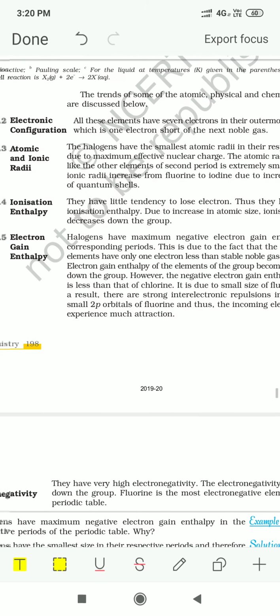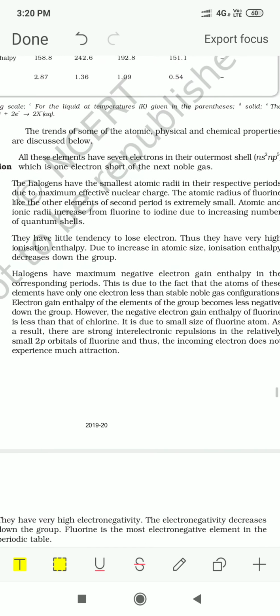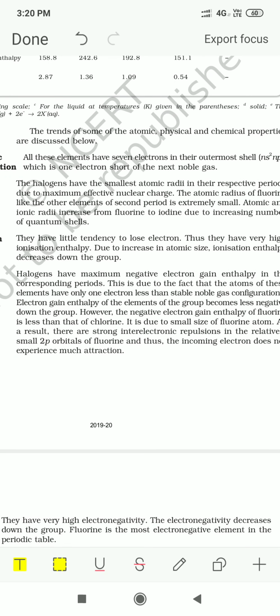Now what about electron gain enthalpy? Halogens are short of just one electron, so they have a tendency to accept one electron and change to an inert gas configuration.